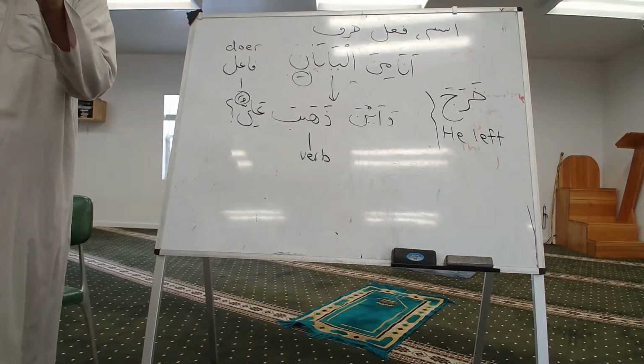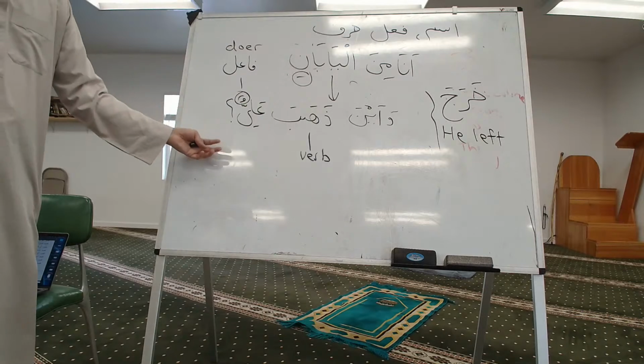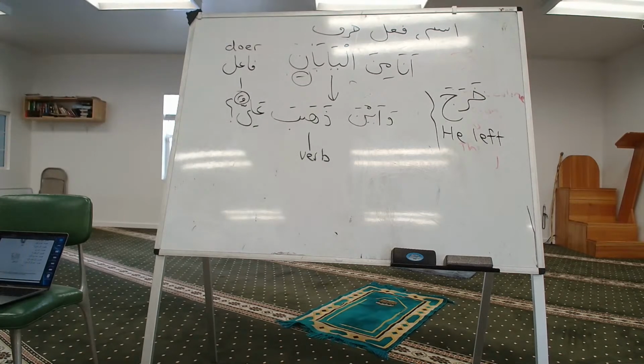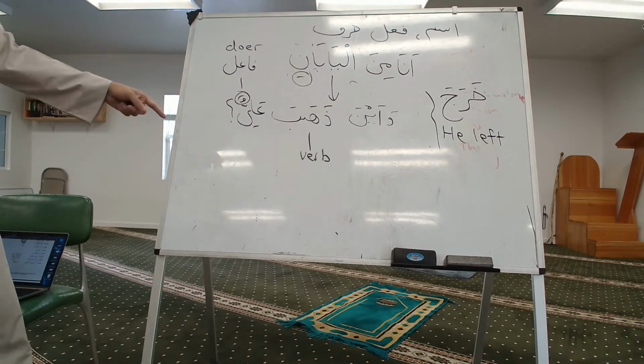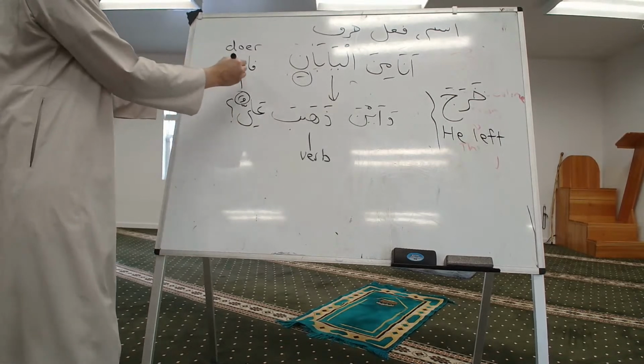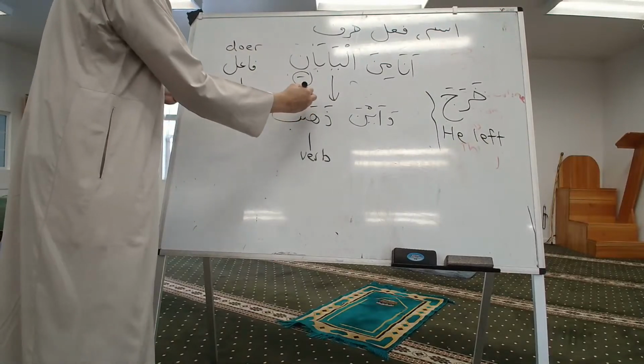They're bringing it out in the open. So dhahaba aliyun, Ali left. So wa'ayna dhahaba aliyun, and where did Ali go? Okay. So you could easily say wa'ayna dhahaba, and where did he go? Instead of mentioning the name. Right? You don't have to mention the name. You can just say wa'ayna dhahaba, and where did he go? Okay. But the name is mentioned. Once the name is mentioned, so this becomes fa'il, right? Fa'il of this verb. So this is the fi'l.